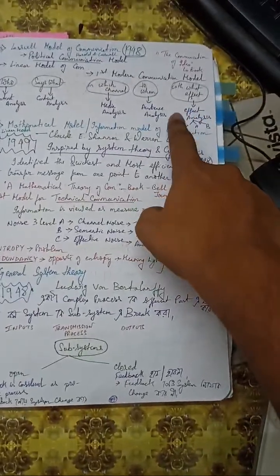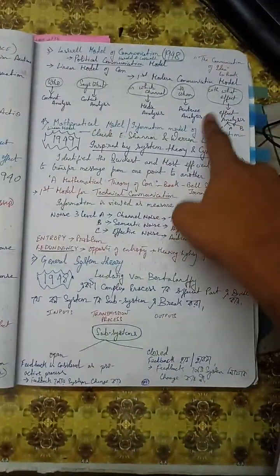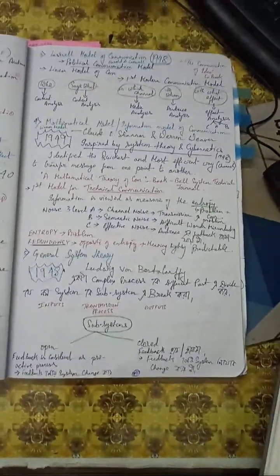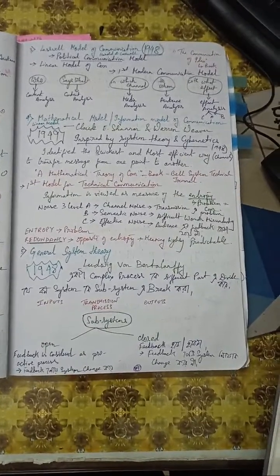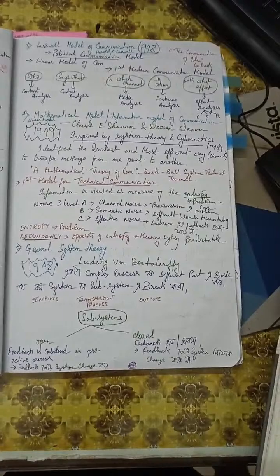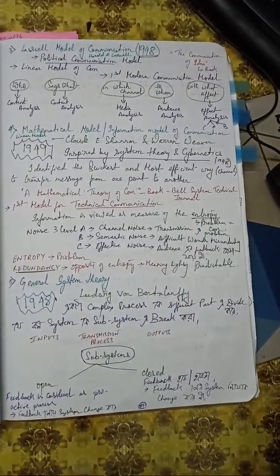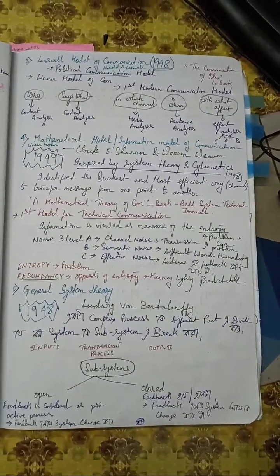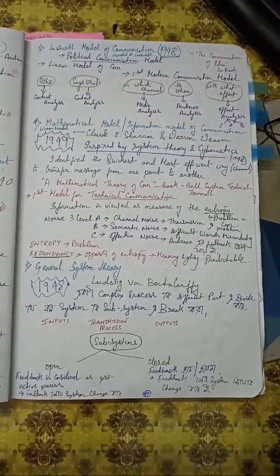And the most important part is the effect analysis of Lasswell's model of communication: channel A, channel B and channel C. What is channel A, what is channel B and what is channel C? Channel A, B and C are known as CAB: cognitive, affective and behavioral. This is effect analysis, how we are getting affected.